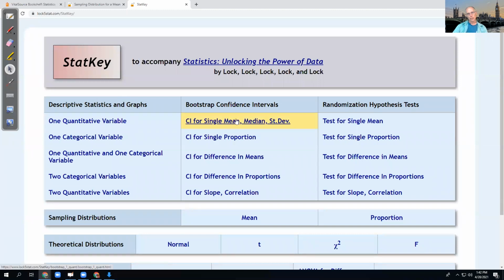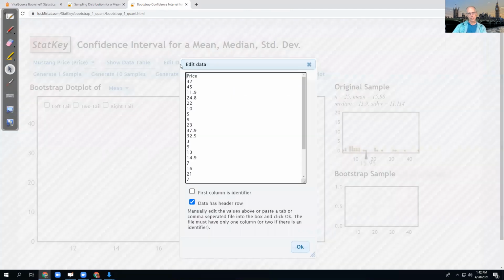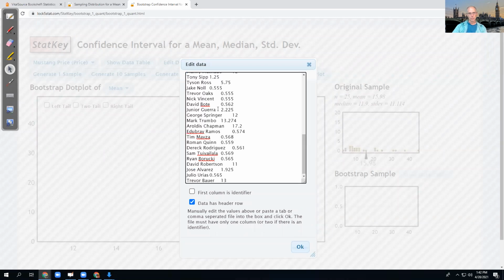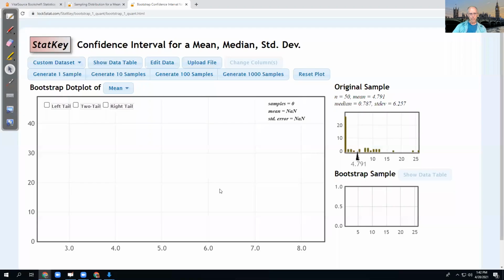Now I'm going to look at the confidence interval page, a different page than before. Here I'm going to replace their data by going to Edit Data and putting in the data I copied. Before I continue, I just want to double check these checkboxes. First column is identifier. Yep, I do have a first column identifying those numbers. Check. But I did not, if you remember, copy the header at the top, the thing that said name and salary. So I'm going to uncheck that one. It's important you get that right when you put your data in here. Otherwise, you'll end up with errors or StatKey might just freak out on you. Now, you could try this along with me if you want, or you could just watch.